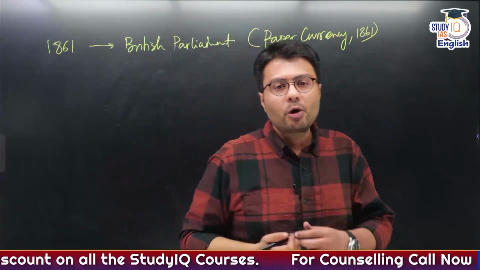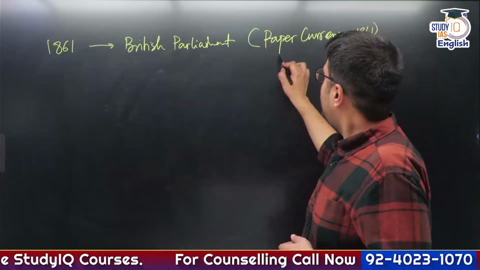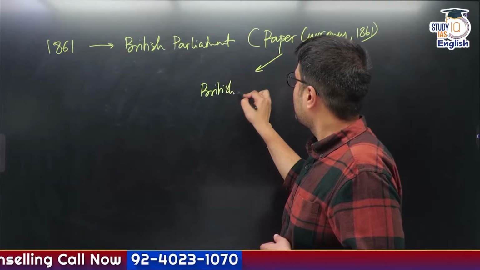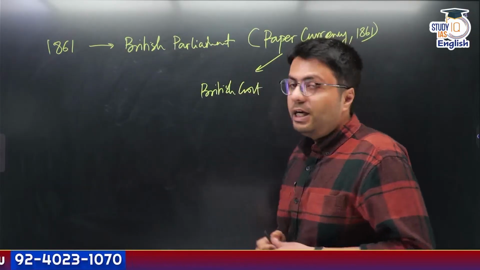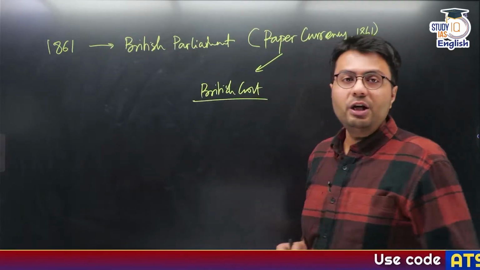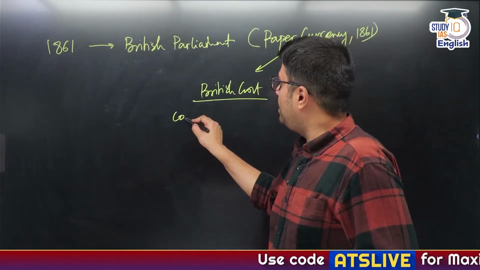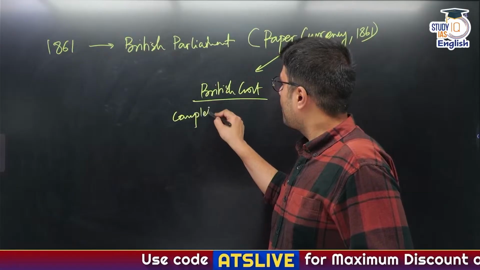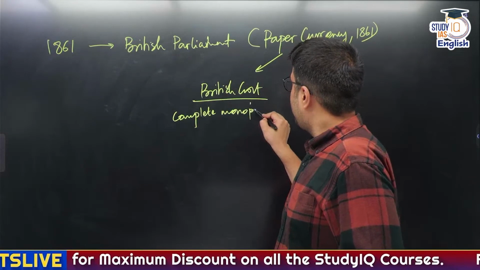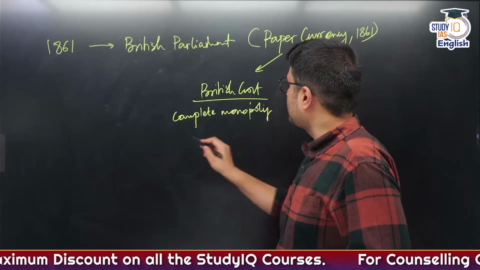It made two important changes. First of all, it said that it is the British government, the only institution which had the complete monopoly over printing of notes.